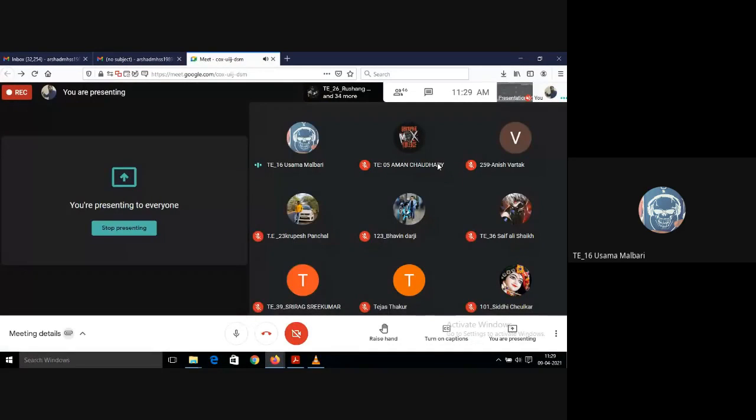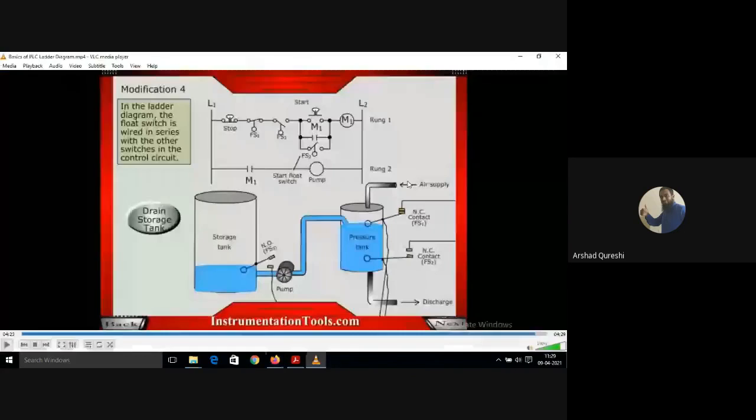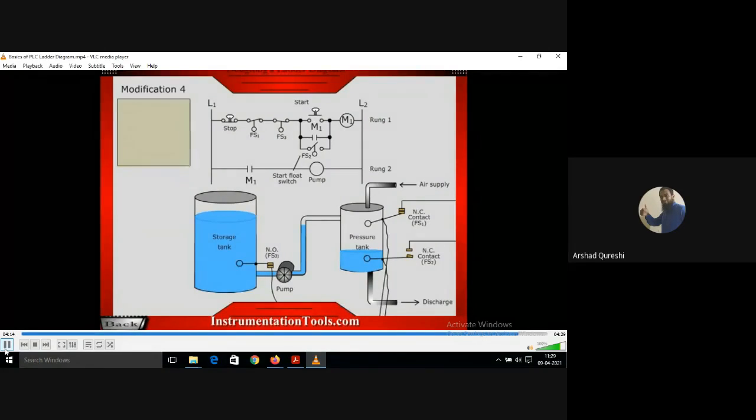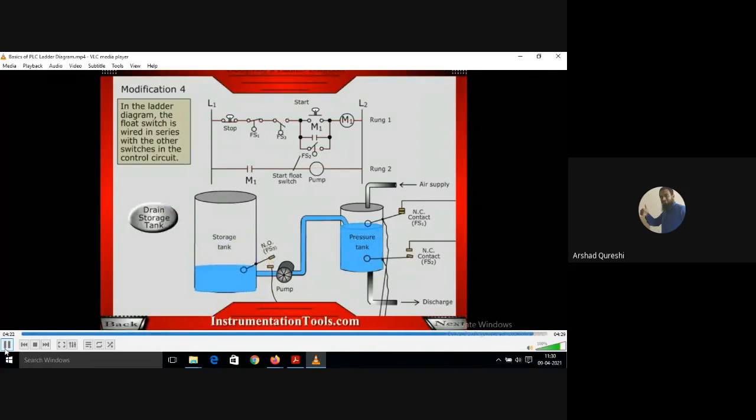Sir, can you please repeat the FS4 concept? See, I'm telling you, in the storage tank there is a normally open contact, FS3. If the water level is going down, it is opening. You have all seen how it opens. It was closed here, and then as the water level goes down, it is opening. What is happening in the pressure tank? As the water level is going down, it is closing.